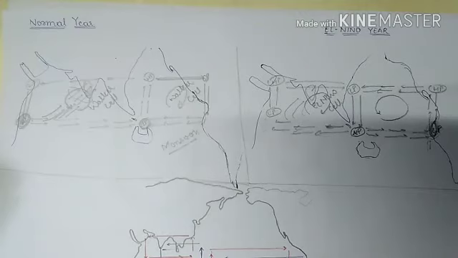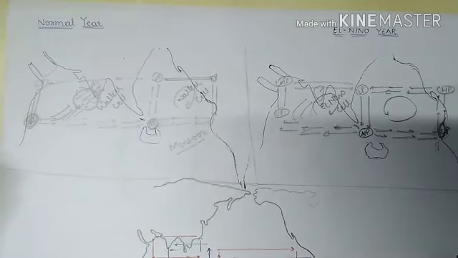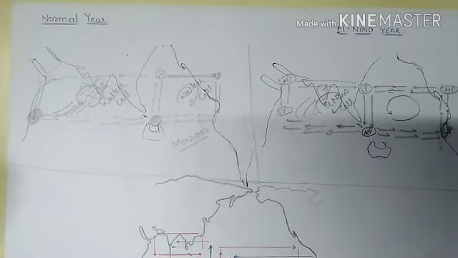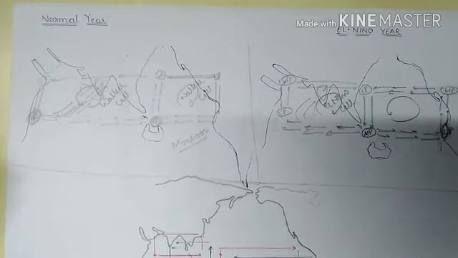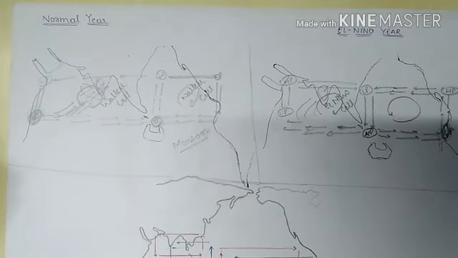Now the next is eastward shift of Walker cell. Now eastward shift of Walker cell is actually related with the southern oscillation. So we will discuss it in southern oscillation. But first we will discuss La Nina theory.